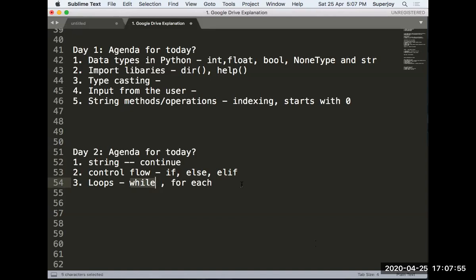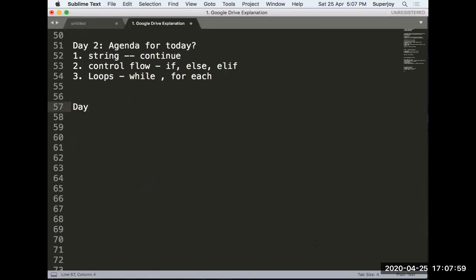So now I'm moving to the day 3 agenda. What is the agenda for day 3? I'm going to discuss the for loop first, then I will talk about lists in Python.